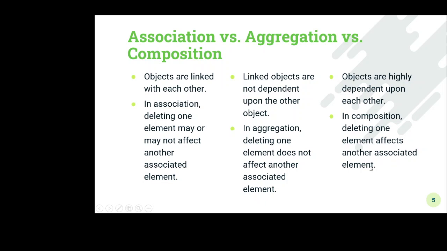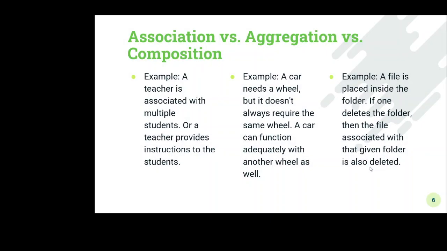That means in the previous example, we saw that the flower and the petal, these two classes, and flower contains many petals. That means between these two classes there is a physical containment, or they are strongly dependent on each other. If we remove the flower, the petals are automatically removed, or if we destroy the flower, petals are automatically destroyed. That means they are totally dependent on each other, or deleting one element affects the other associated element. So here the petals are the associated part.